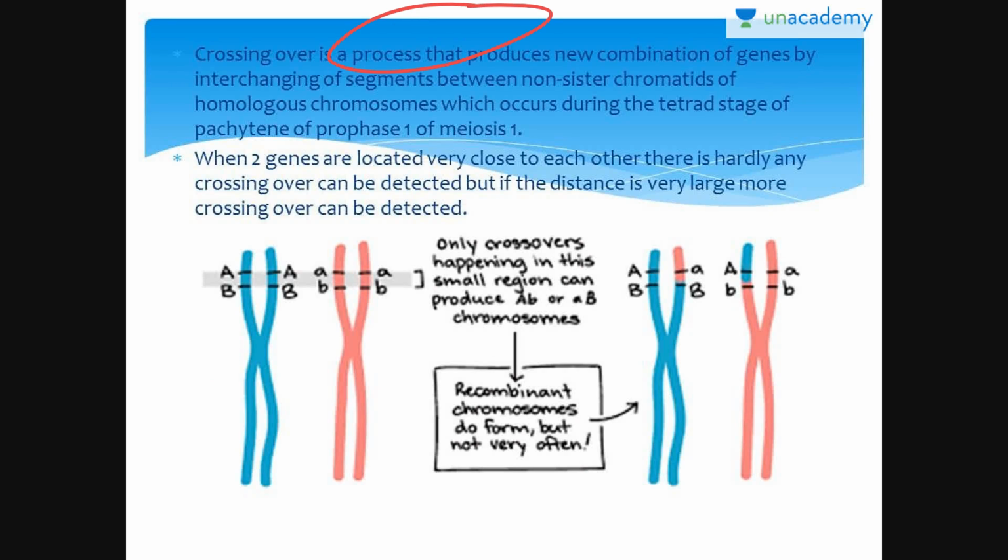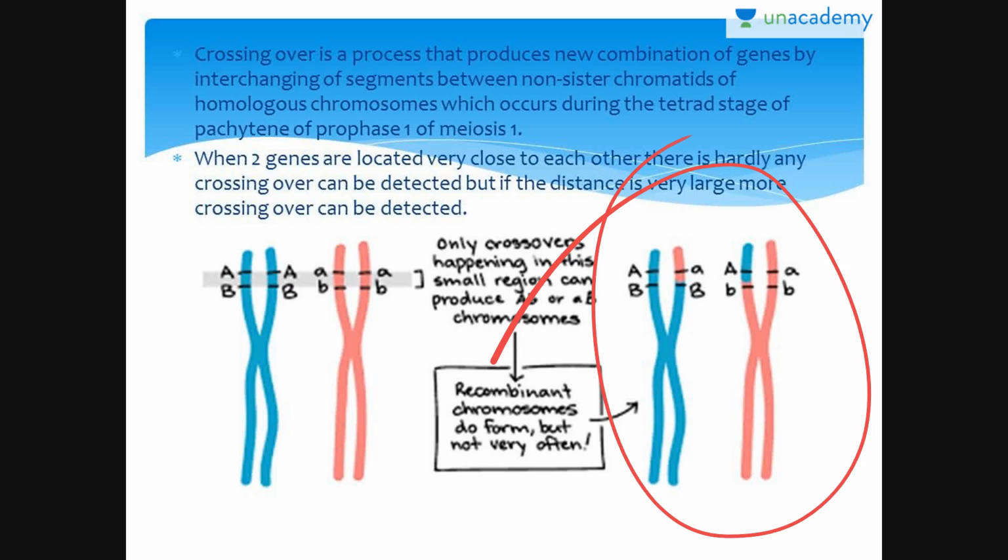Crossing over is a process that produces new combinations of genes by interchanging of segments between non-sister chromatids of homologous chromosomes, which occurs during the tetrad stage of pachytene of prophase 1 of meiosis 1. When two genes are located very close to each other, hardly any crossing over can be detected, but if the distance is very large, crossing over can be detected. Only crossovers happening in this small region can produce recombinant chromosomes. Recombinant chromosomes do form but not very often.